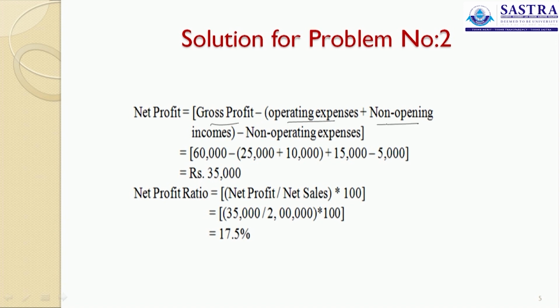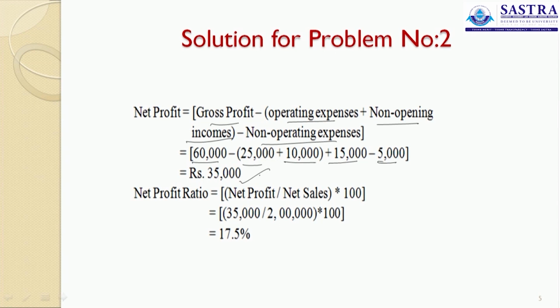Then add your non-operating incomes. Non-operating incomes are those incomes which are not related to your business. Say for example, interest received on your own investments outside the business, or any profit on sale of your machine or any asset, etc. Non-operating expenses are any expenses which are not related with your own business, that is loss on sale of machinery, loss on sale of a building, etc.